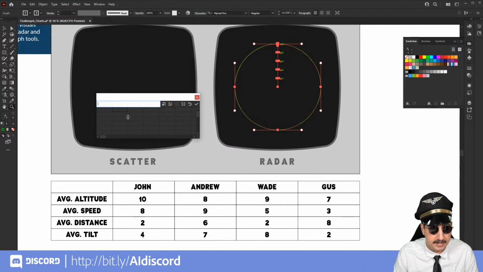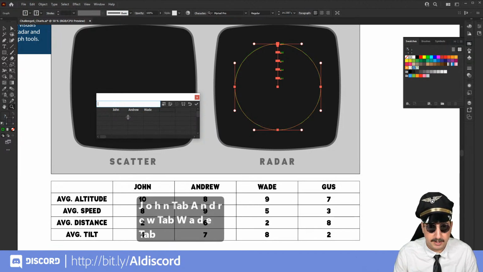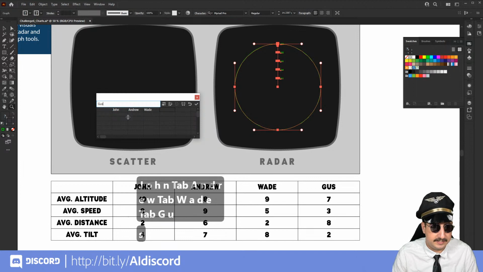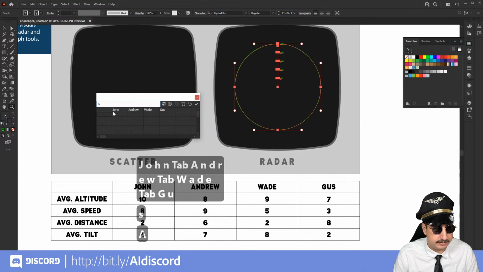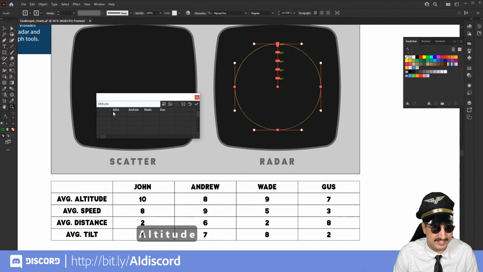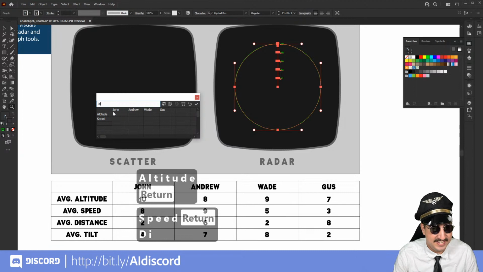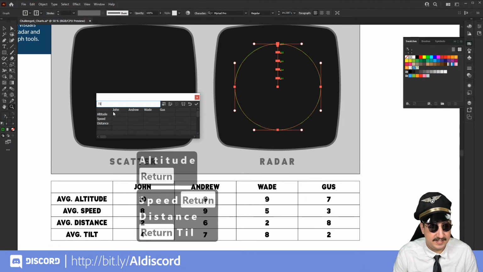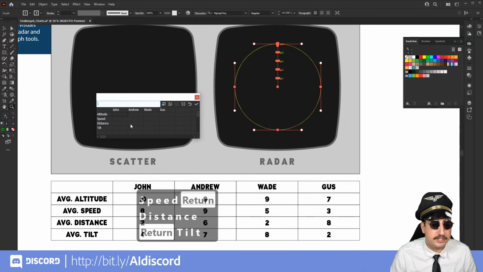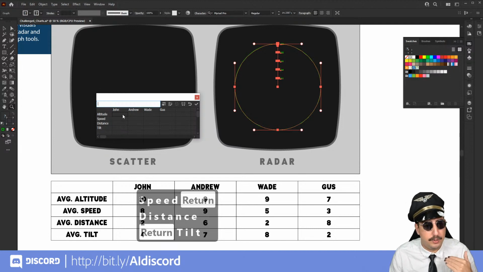So we're going to type in our people. So we have John, we have Andrew, which is me, we have Wade, our moderator, and our good friend Gus is here as well. So in here, we are going to type in altitude, and y'all are going to see every single word that I type here. Sorry about that. Hotkeys are on. Distance and tilt. So I'm just hitting enter to go down and then tab to go across.